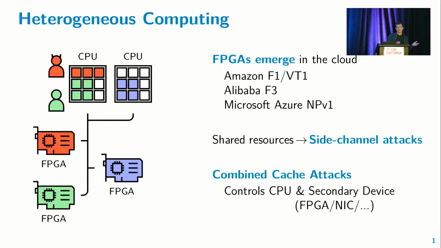And very recently, over the past 2 years, we've also seen attacks coming out of secondary devices like FPGAs or network interface cards. But in our work, we put forth a new attacker model, being that of a combined attacker who controls both CPU cores as well as one or more secondary devices.